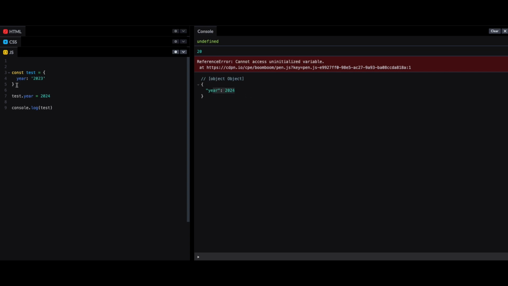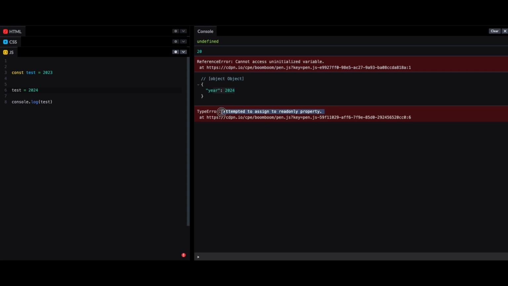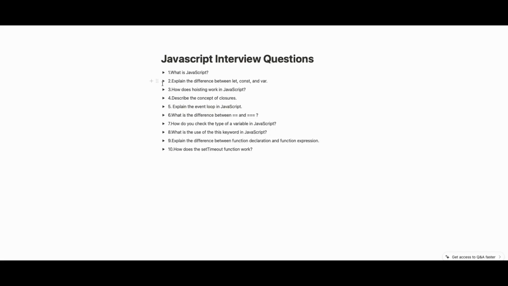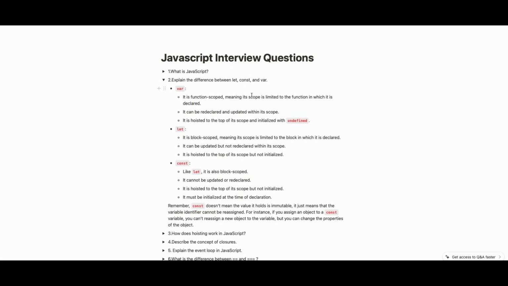But the same thing, let's say this is not an object, and directly I say test equal to 2023. Right now we'll get an error. Yeah, attempted to assign to read only property. So const is a read only property, so we are getting that error. So these are the main differences between var, let and const. Let's see what was the answer. Yeah, functional scope, as we talked, var is a functional scope, let is a block scope.